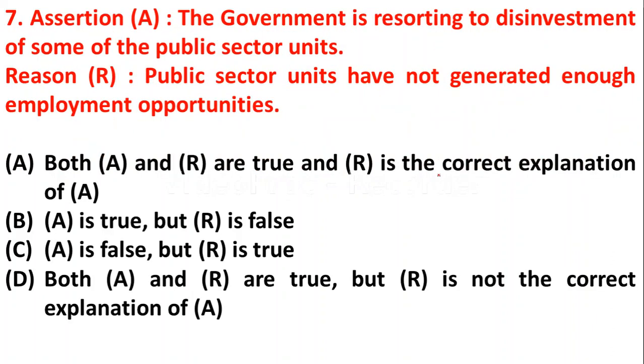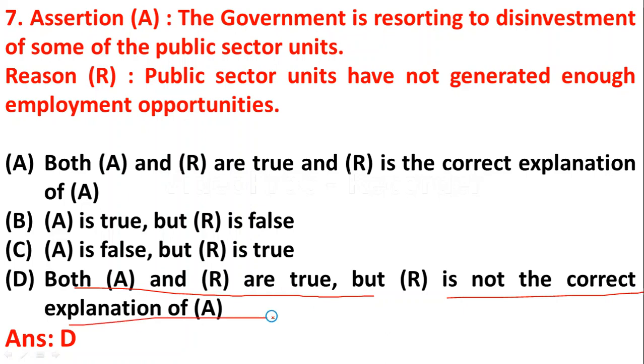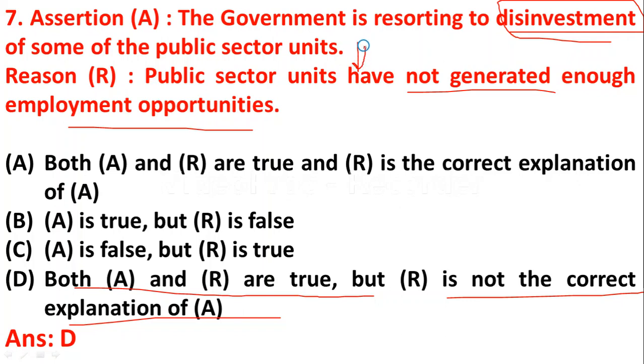The next question is on assertion. The government is resorting to disinvestment of some of the public sector units. Reason: public sector units have not generated enough employment opportunities. So here the right answer will be option A. Both assertion and the reason are true here, but the reason is not the correct explanation of the assertion. Yes, the government is resorting to disinvestment of some public sector units. Yes, this is correct. Public sector units have not generated enough employment opportunities. This is also correct, but there is no relationship between assertion and reason.